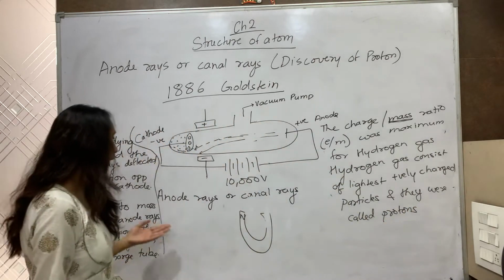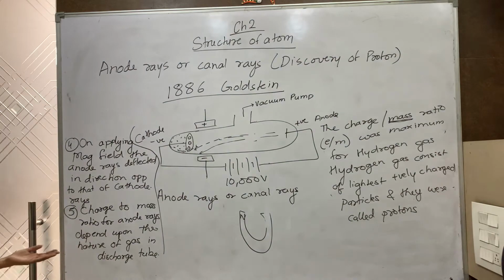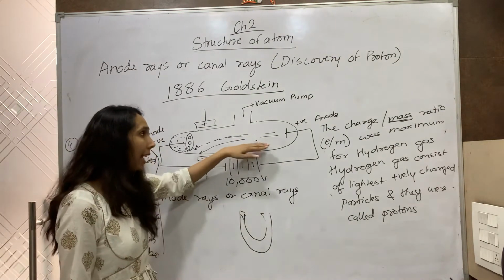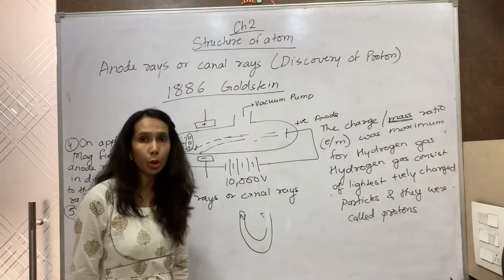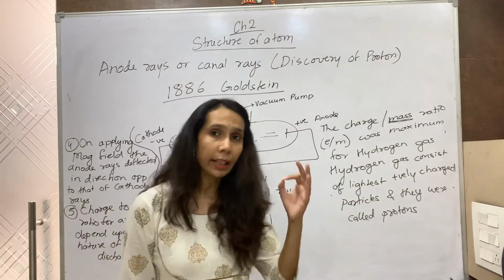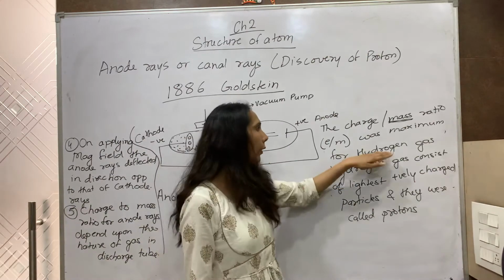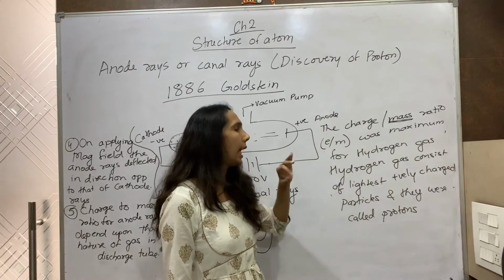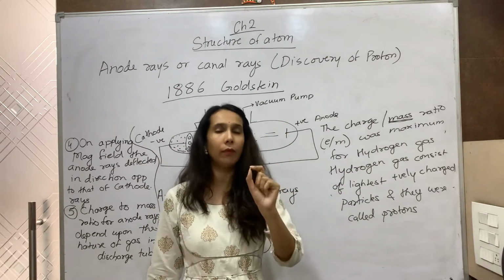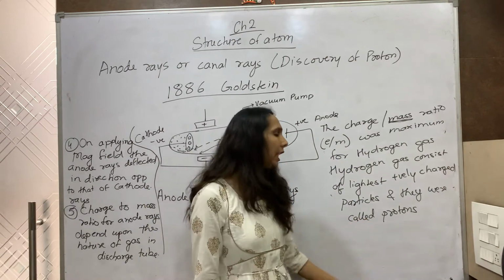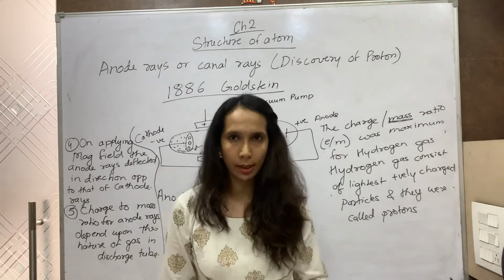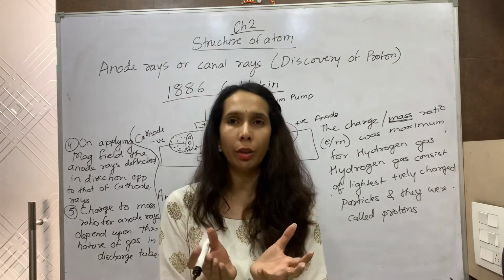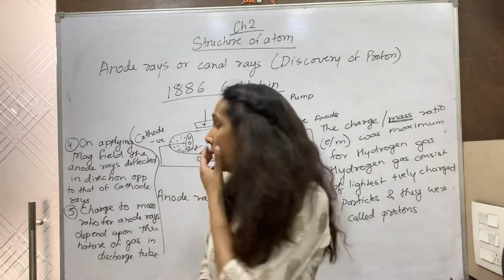Again I am repeating, when the nature of the anode rays was studied, it was found that as the gas changed, the charge to mass ratio changed. And the maximum charge to mass ratio was found in the case of hydrogen gas. So it was considered that hydrogen gas consists of the lightest positively charged particles, and these particles were called protons. Now let us go in depth and try to understand what is the origin of cathode and anode rays.